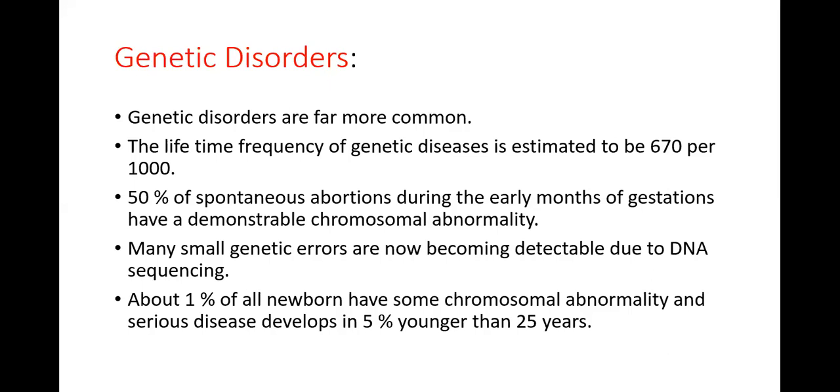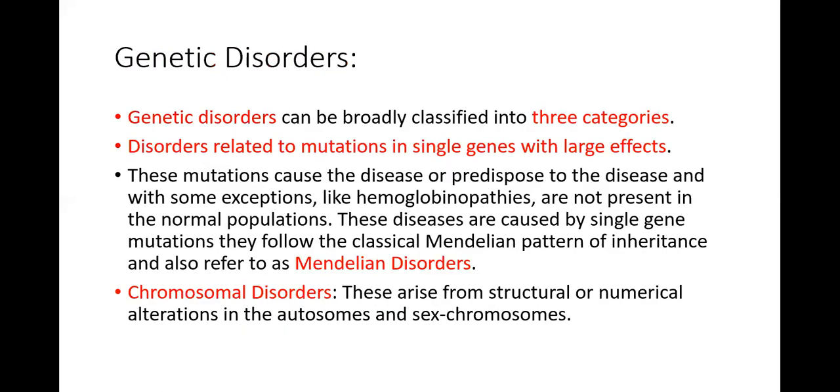So genetic disorders are quite common. They are estimated to be 670 per 1,000. You can see that if 670 people are affected out of 1,000, it's quite common. And 50% of spontaneous abortions which occur during the early months of pregnancy are because of genetic disorder. Many genetic errors are now becoming detectable due to DNA sequencing. About 1% of all newborns have some chromosomal abnormality, and 5% of these develop disease when they are still younger than 25 years of age. I hope this is clear.